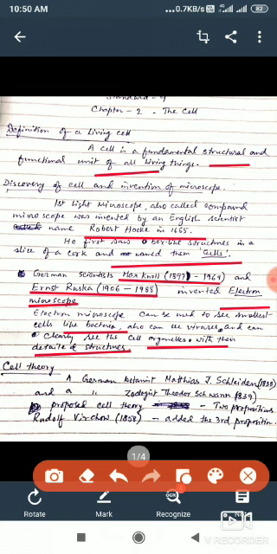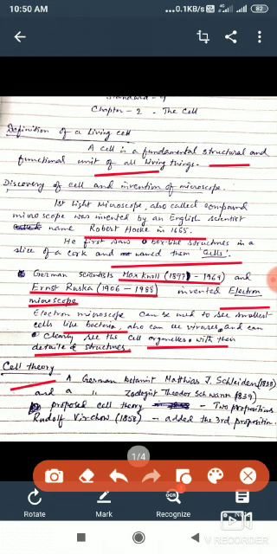While these studies were on, the scientists were continuously studying the cells and the cell organelles. Finally, the activity of the cell was focused on, and two scientists finally declared the cell theory. This cell theory is an amazing declaration which tells us about the cells.